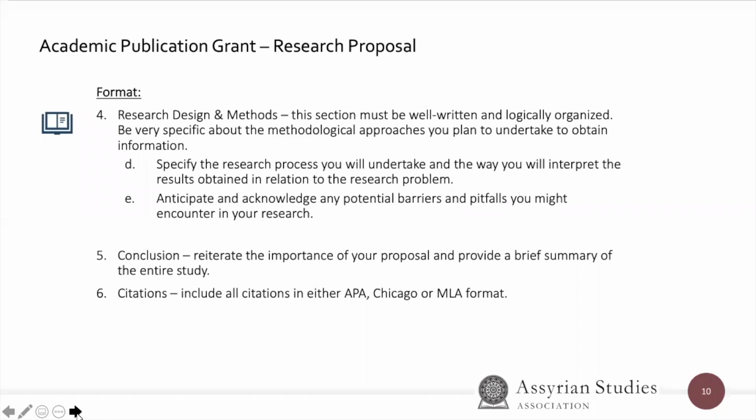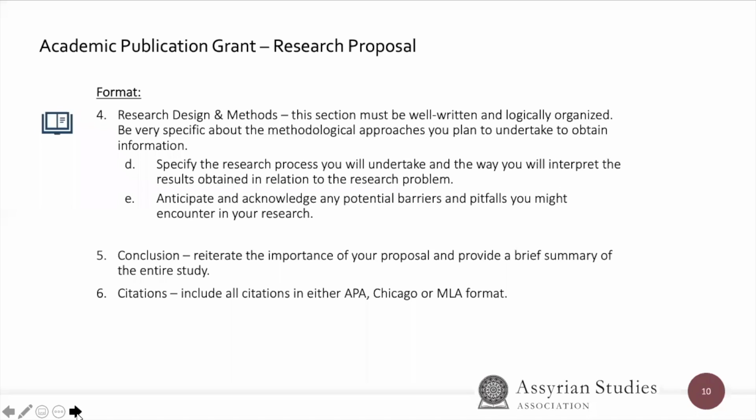For the research design or the methodological section, this section must be well written and logically organized. Be very specific about the methodological approaches you plan to undertake to obtain this information. We want you to do this by specifying the research process you will undertake and the way you will interpret the results obtained in relation to the research problem. Anticipate and acknowledge any potential barriers and pitfalls you might encounter in your research.